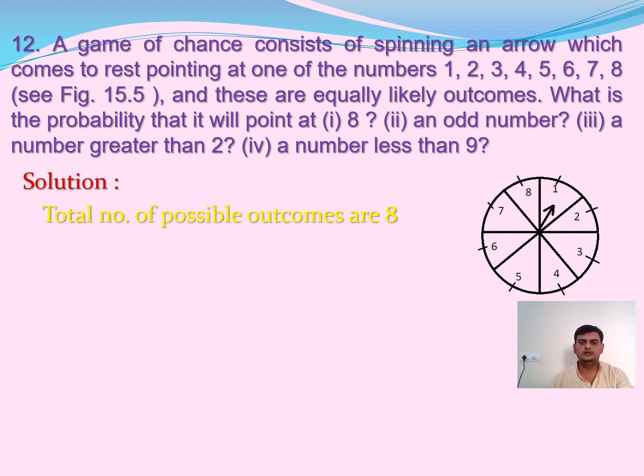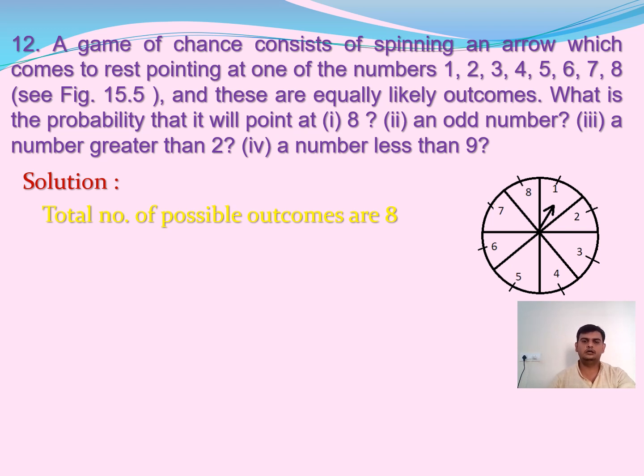So here we have a spinning board. When we spin it, this arrow will point at any one of the numbers, either 1, 2, 3, 4, 5, 6, 7, 8. Any one of the numbers the arrow can display. Here in the diagram, now the arrow is displaying 1. It is pointing at the number 1. Like that, once again if you spin it, the arrow may represent 2 or 3 or 4 or 5 or 6 or 7 or 8. Any number, we can't guess it. And these are equally likely outcomes. Getting any number, we have equal chances.